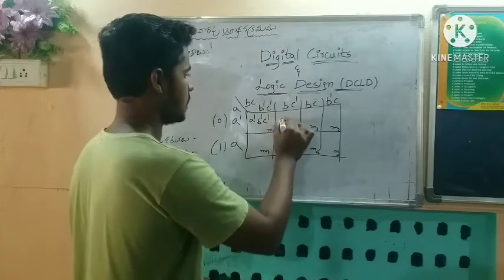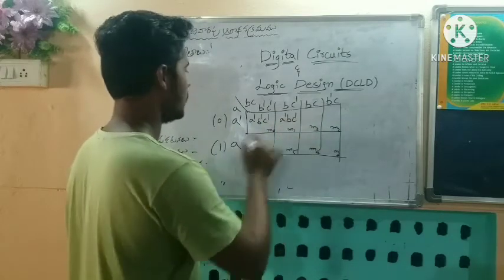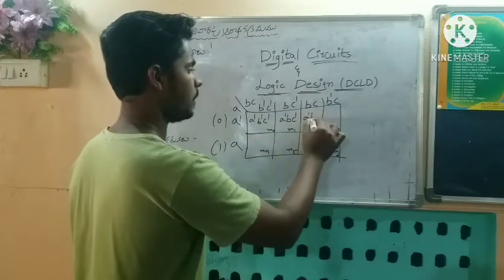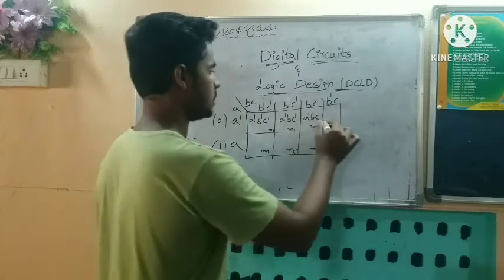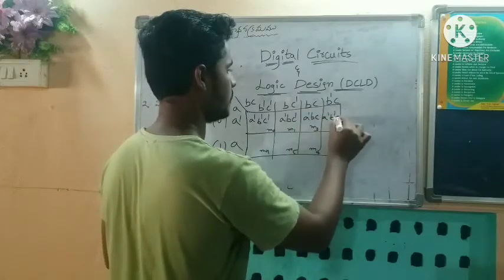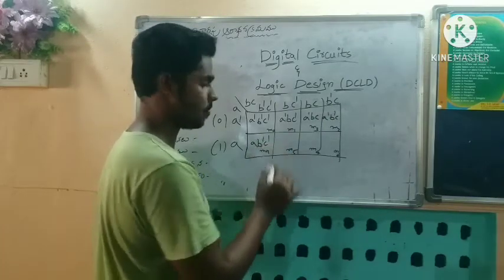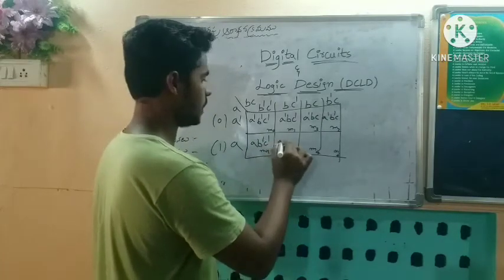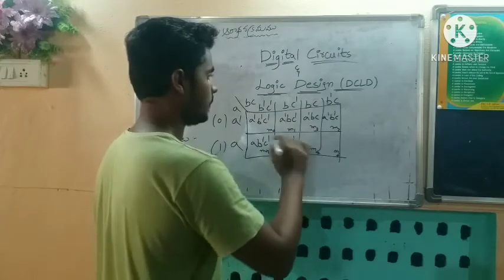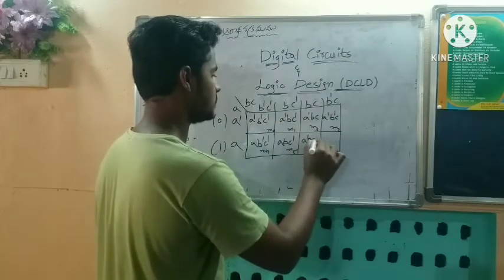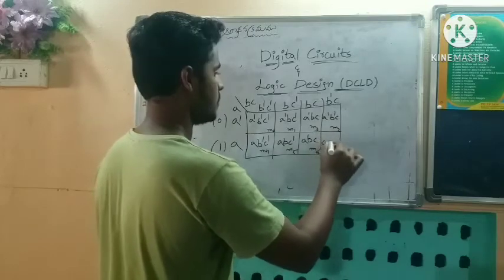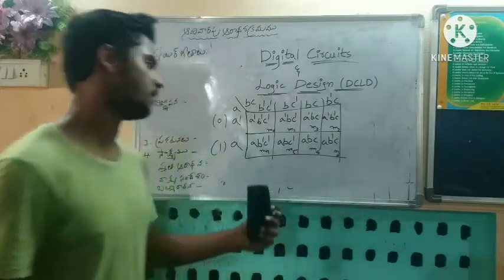The second is A complement, B complement, C, and then A complement, B, C, and A complement, B, C complement, and then A, B complement, C complement, and A, B complement, C, and A, B, C, and A, B, C complement. Like this we form a truth table.